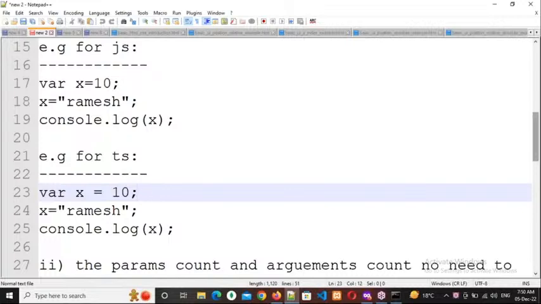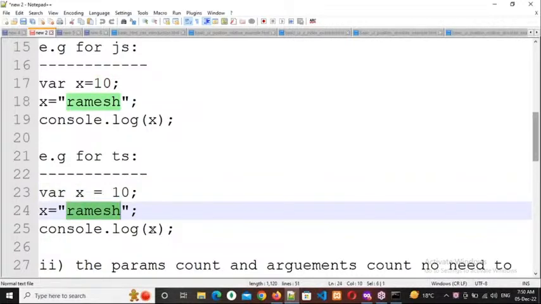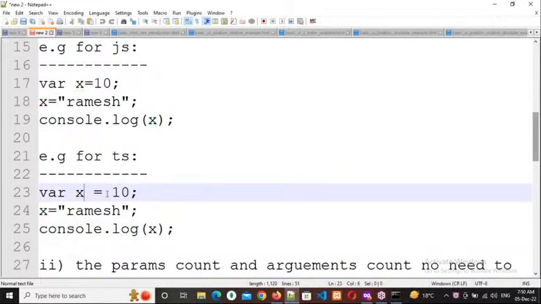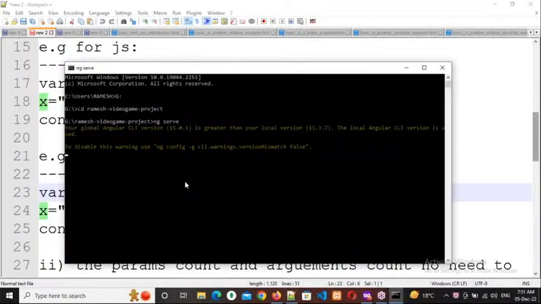For example, if you write 10 here, Ramesh here, and then console.log x, what happens? You will get an error. Why? Because here x is 10, this is the first value, so automatically x becomes the number data type. So x accepts only number as the data. Clear to everybody?